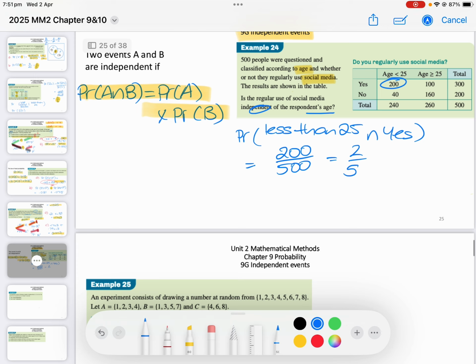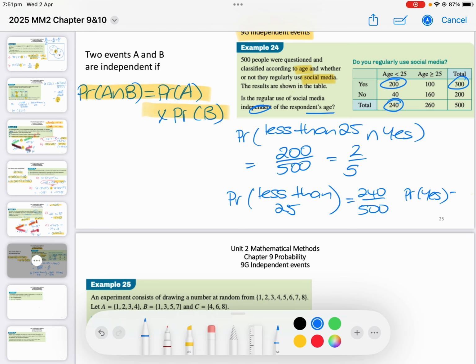So now I'm going to look separately. What is the probability less than 25? So how many people are less than 25? We have got 240 out of 500. And how many are yes to social media? That's this one, 300 out of 500.